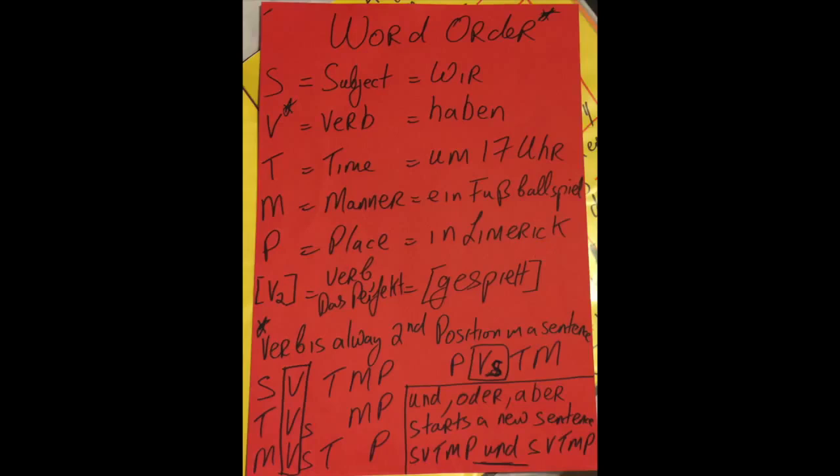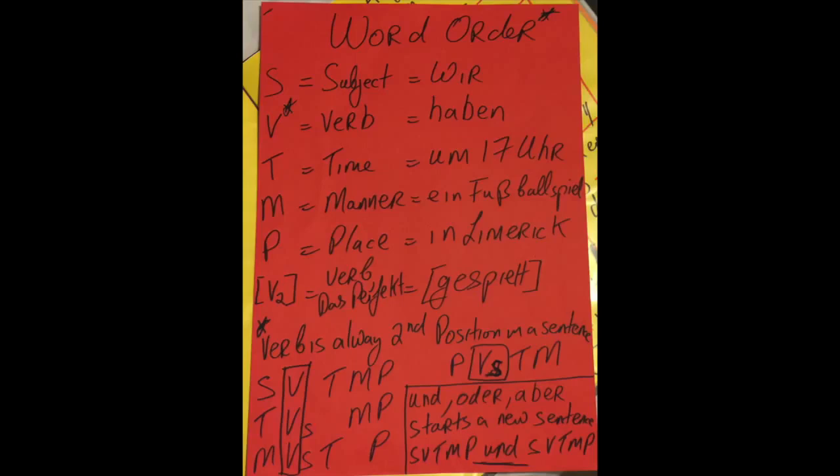Before I go on to V2, I will explain the mechanism again for relocating the TMP to the first part of a sentence. So for example, if I want to put the T before V at the start of a sentence, if you look at the very bottom of the poster, you'll have the letters breaking down. So the T jumps to the start of the sentence. V always is the second idea.